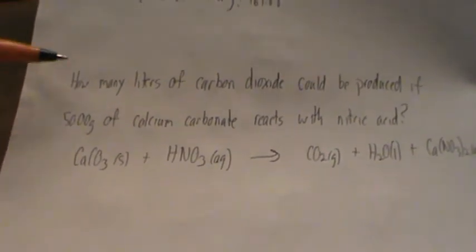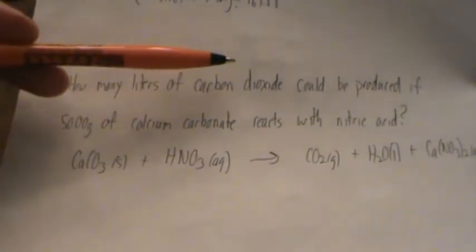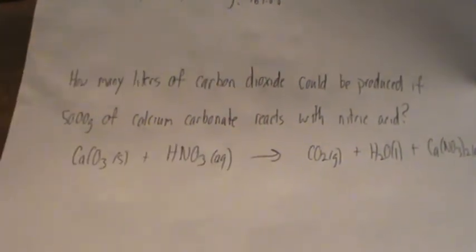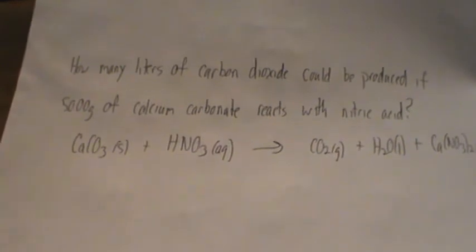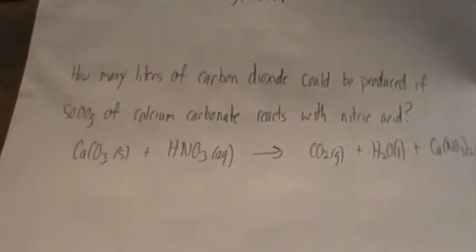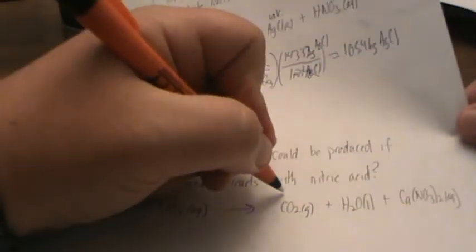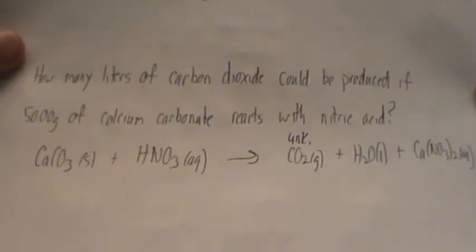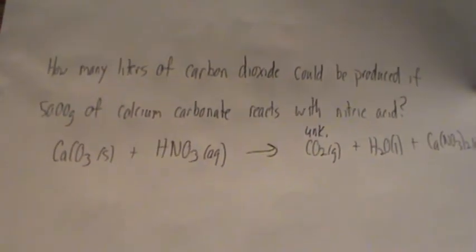So this one, how many liters of carbon dioxide can be produced if 50 grams of calcium carbonate reacts with nitric acid? So how many liters of carbon dioxide? Since we're trying to find out something about carbon dioxide, that is our unknown. Carbon dioxide, CO2, could be produced if 50 grams of calcium carbonate react with nitric acid.